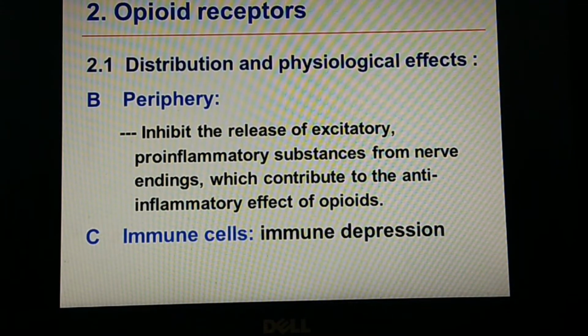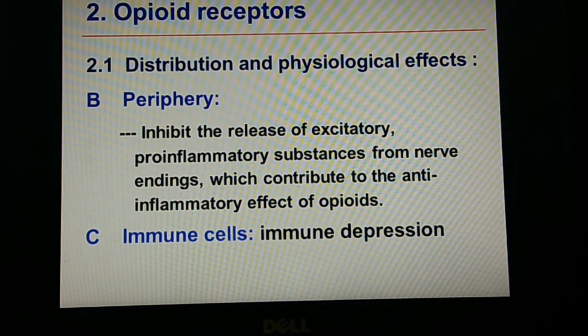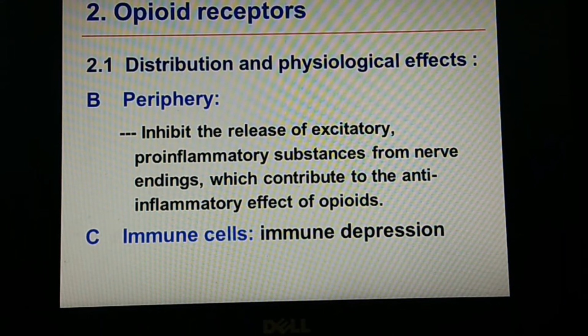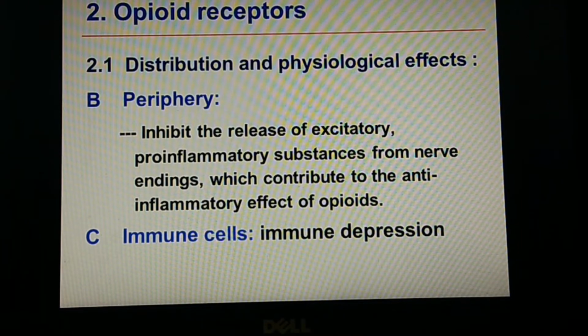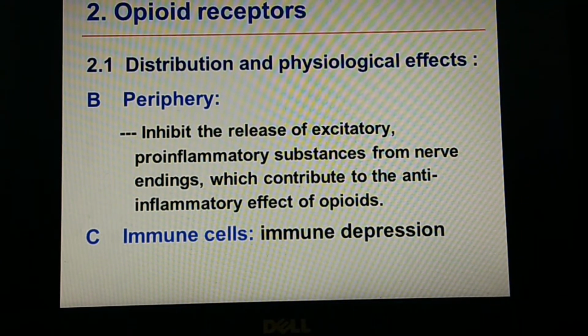In the peripheral nervous system, it can inhibit the release of excitatory neurotransmitters and pro-inflammatory substances from the nerve endings, which contributes to the anti-inflammatory effect of the opioids. So some of the opioids can also be used as anti-inflammatory agents. On the immune system, it always causes immune depression, so morphine and its analogs are avoided as much as possible, since they may depress the immune system.